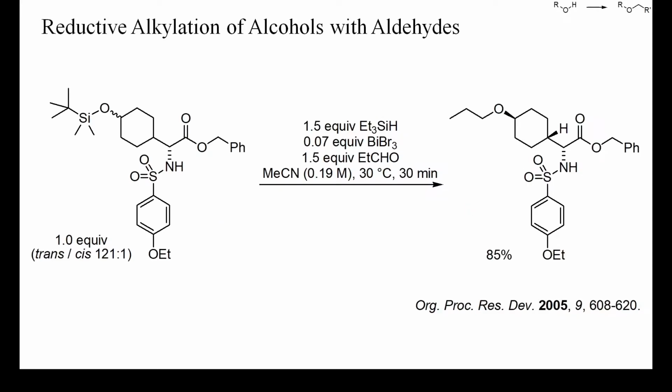In this optimized example, a secondary alcohol, protected as silyl ether, was alkylated by treatment with a slight excess of propanal. Triethylsilane was again the reducing agent, and a catalytic amount of bismuth tribromide was used as acid. The target ether was obtained in a high yield after only 30 minutes at 30 degrees Celsius, without any alkylation of the sulfonamide or debenzylation of the carboxylate.